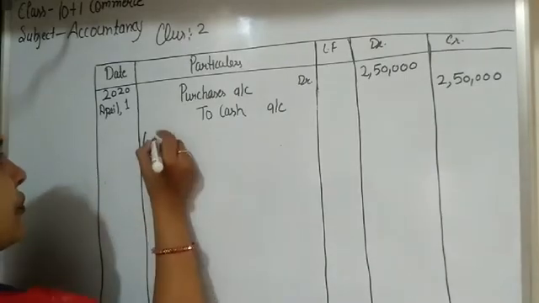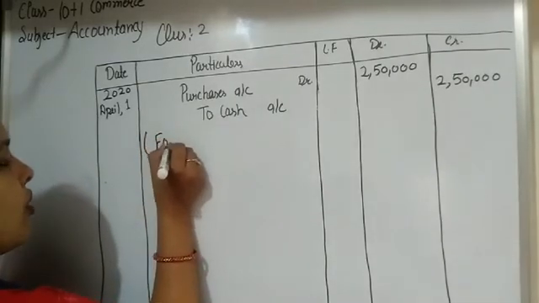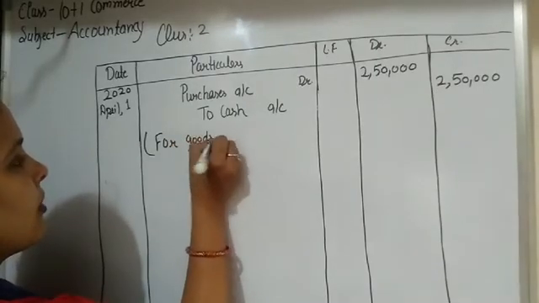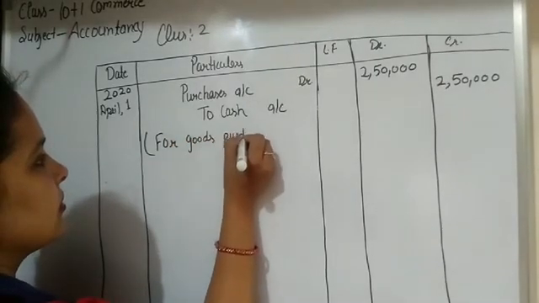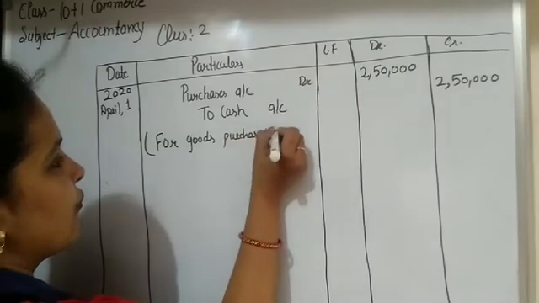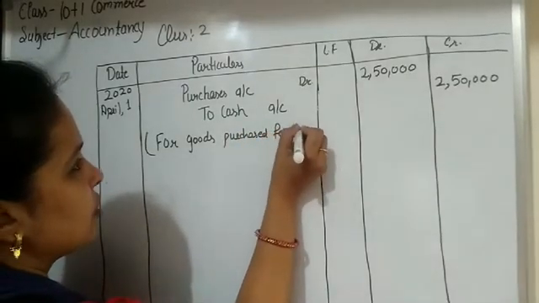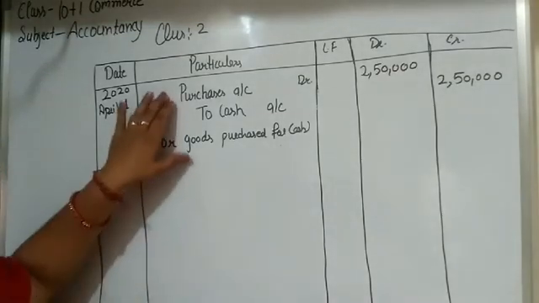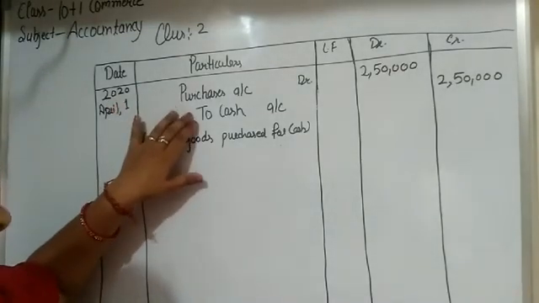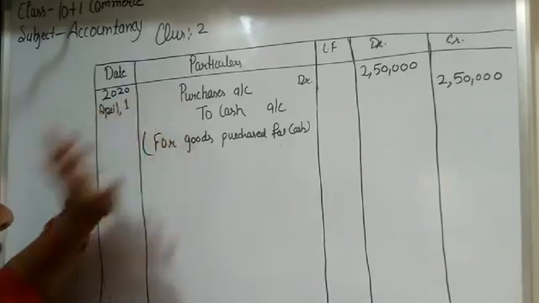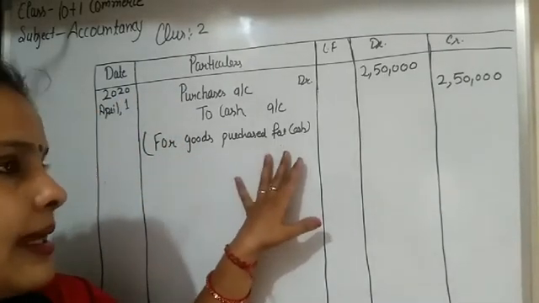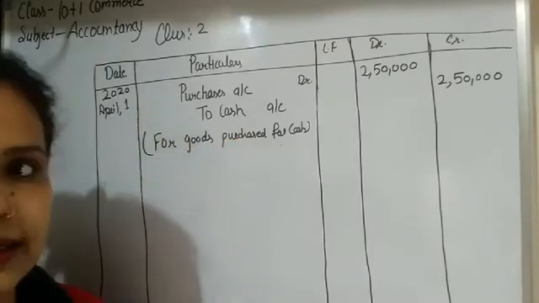So narration starts: for goods purchased for cash. Students, narration tells us why this account is debited and why this account is credited. So narration must be short, clear and provide the idea about the journal entry.